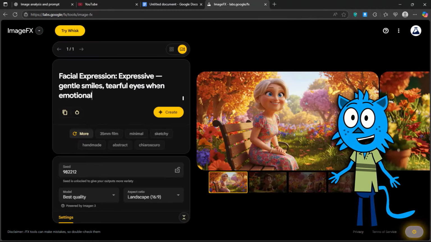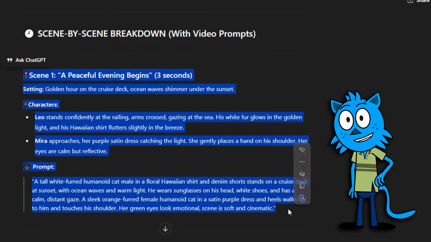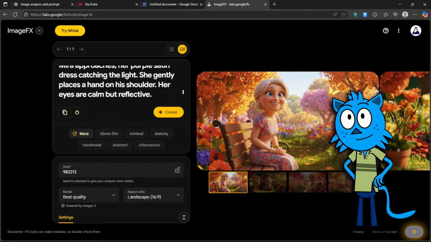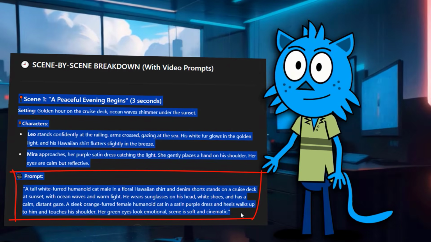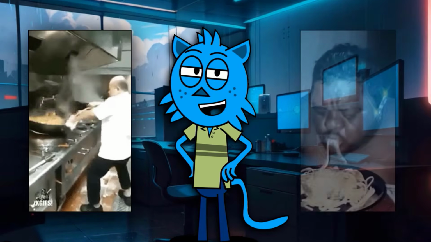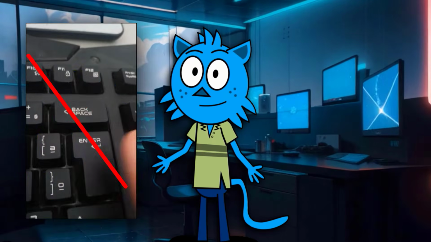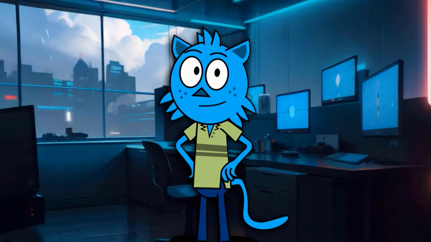Now in the image prompt box, type Pixar Art 3D Style Image of, then copy and paste the main character descriptions. Go back to ChatGPT, copy the full scene, characters, and video prompt, and paste it into the image generator prompt box. Then hit Create. You might wonder why we include the entire video prompt in the image prompt box. The reason is, the more detailed your description, the better the result. I've tested this multiple times. Also, don't press Enter for a new line. The tool doesn't support it, and it'll start generating immediately.